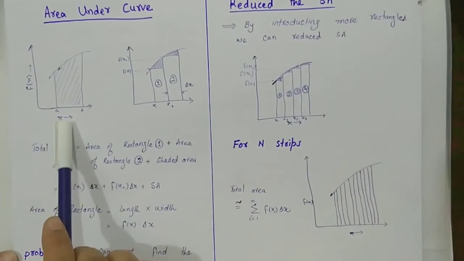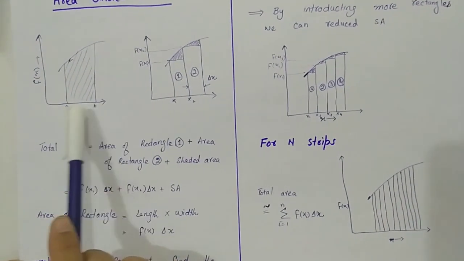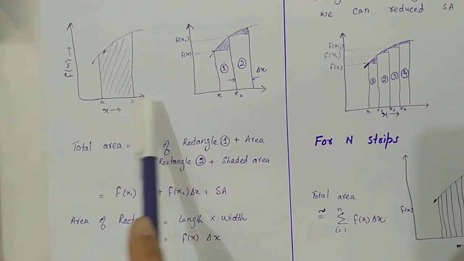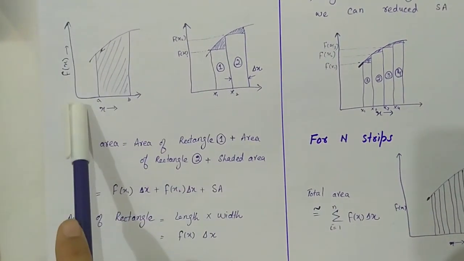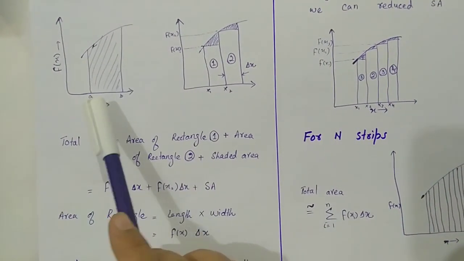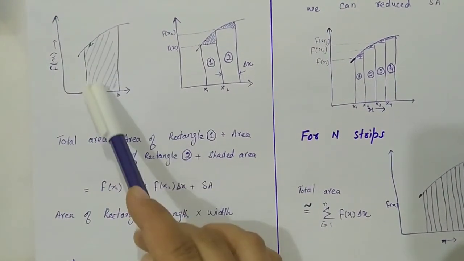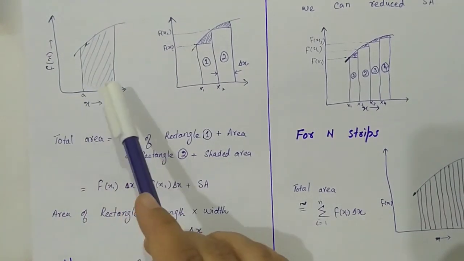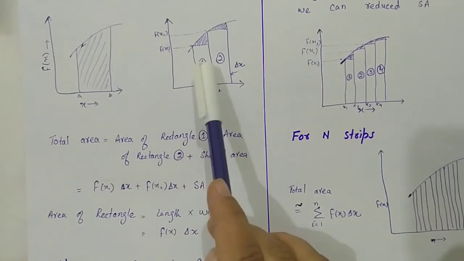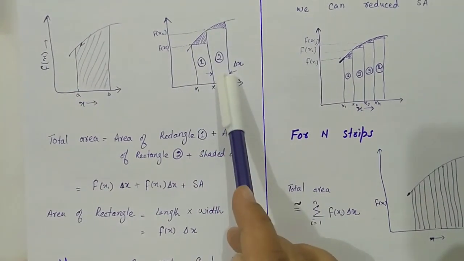We have x variable which is taken along the x-axis, and the function is taken along the vertical axis. And we have to calculate the area above the x-axis and under the curve. Simple approximation is to divide this whole area in the form of rectangles.